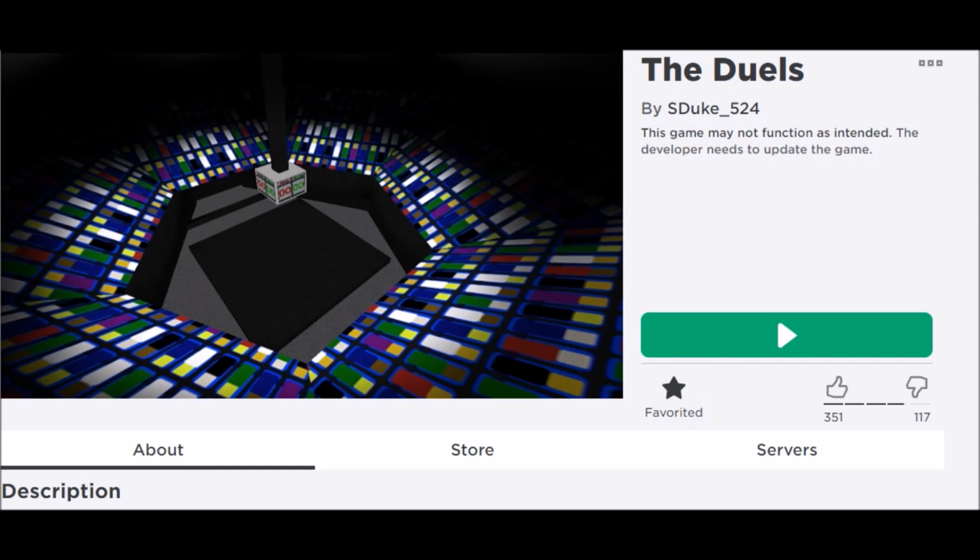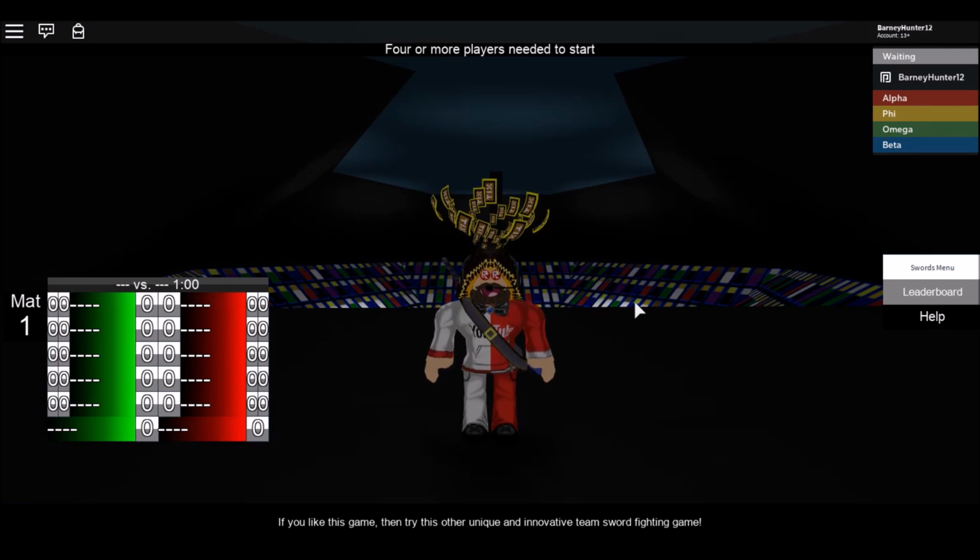So let's go ahead and play it, and let's see if this game is still playable, although we're probably not going to find out, because there has to be a certain amount of people in the game. But anyway, let's give it a try. When you first join the game, the instructions pop up in your face, but you just have to reset to make them go away.